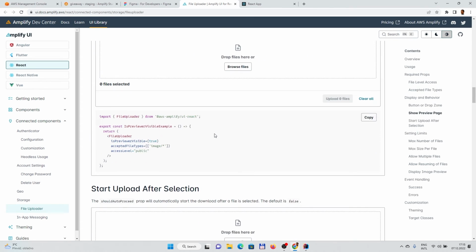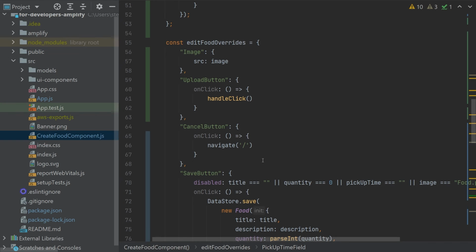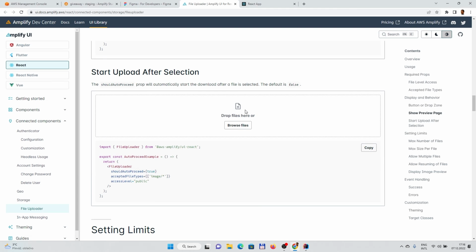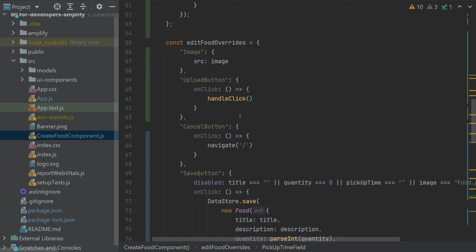But this component currently doesn't support the prefixes, so everything which you upload will be in, for example, the same public folder, but then all of the files would be overridden by a different user if they don't have another name. So for that purpose, I couldn't use this component, and I was trying to craft something by myself. Therefore, in the design, we still have the button and the image.